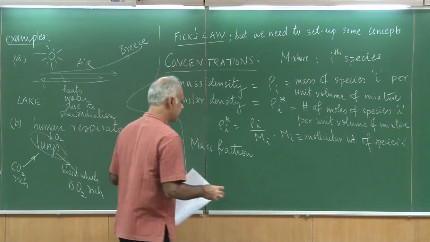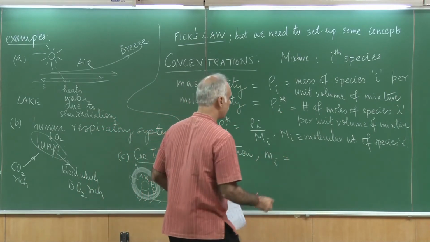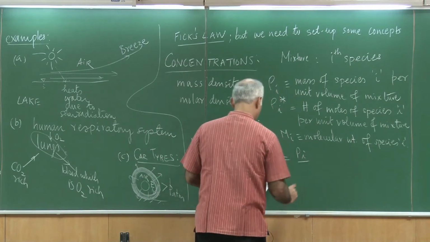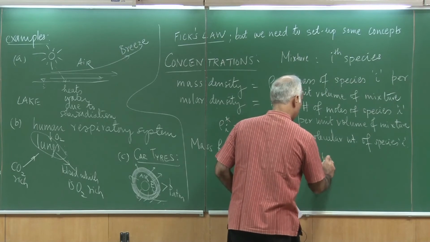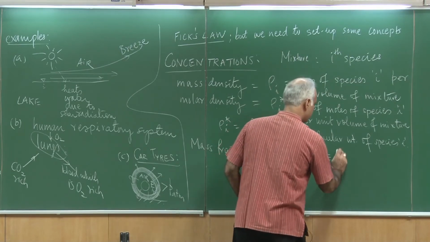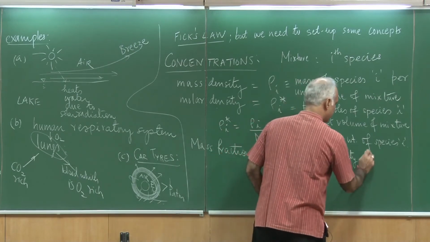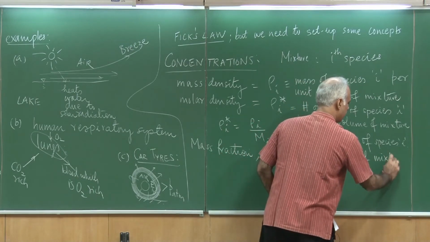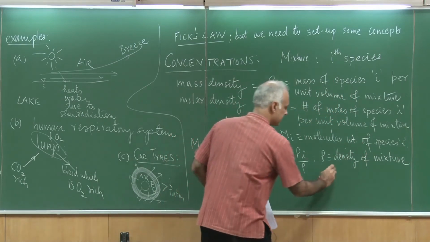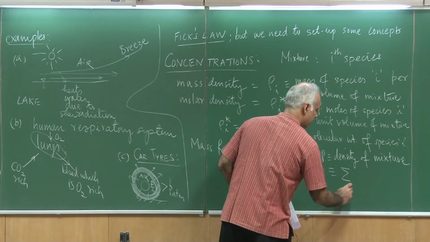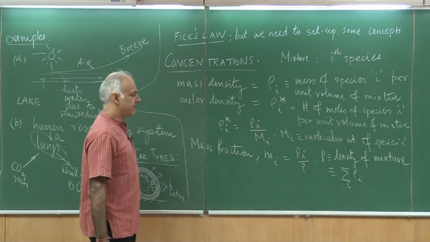The mass fraction I would denote as m I. This is rho I by rho, where rho corresponds to the density of the mixture, and that is simply the summation of all the densities.